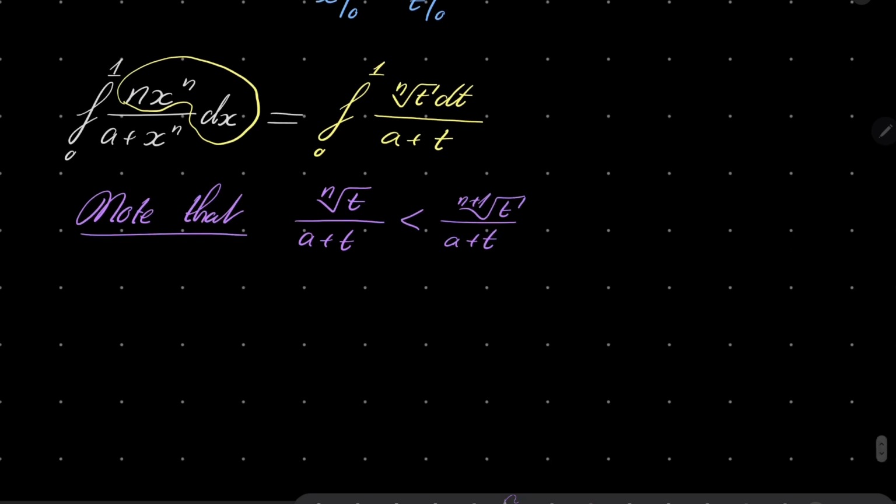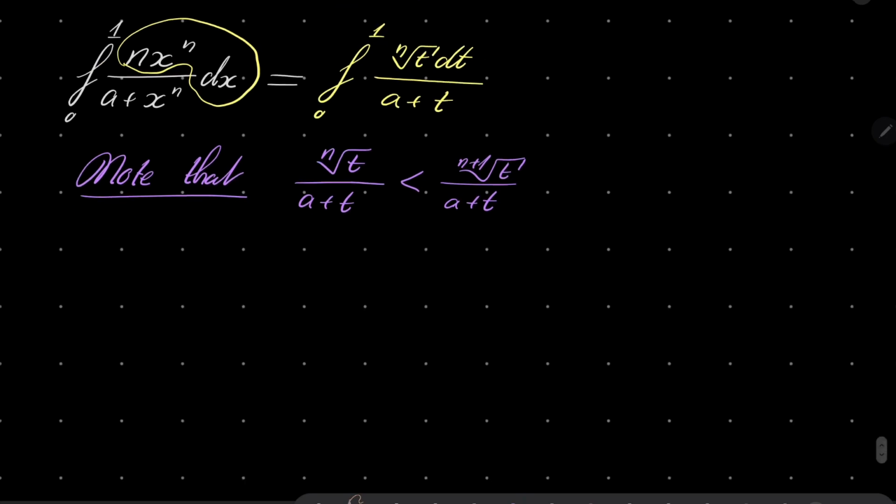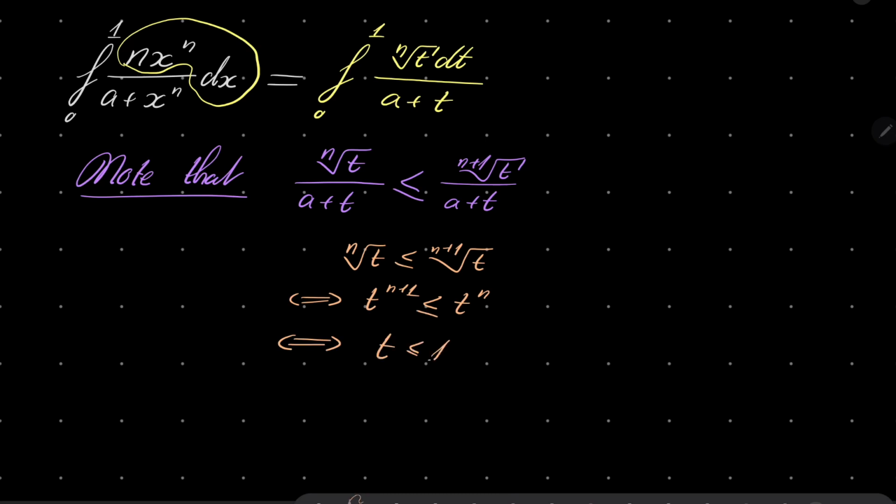Well, we just need to compare the numerators. Notice that this inequality is equivalent to saying that t to the power n plus 1 is less than t to the power of n, or we can put weak inequality, doesn't really matter, less than or equal, and notice that this is equivalent to saying that t is less than or equal 1, which it is.